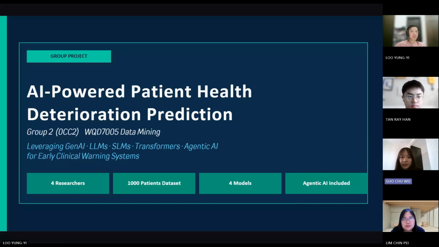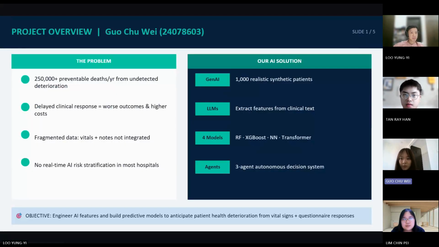Hello, Dr. Teh. Today, our group is presenting an AI-powered patient health deterioration prediction, a shift in how we understand human health by leveraging generative AI, large language models, small language models, transformers, and agentic AI for an early clinical warning system. This project addresses one of the most important challenges in healthcare.